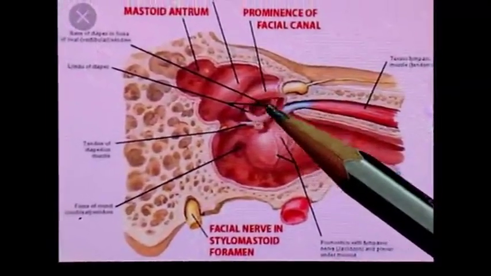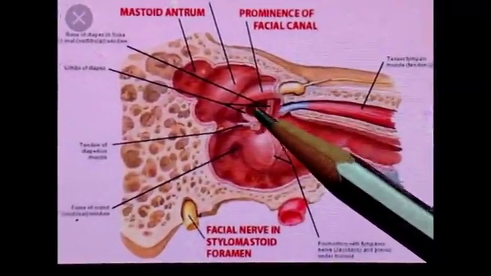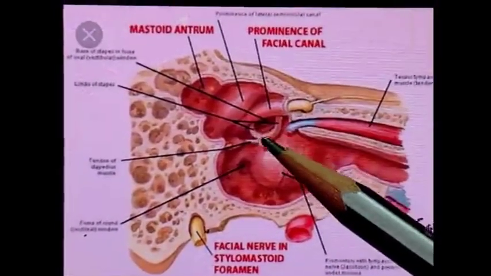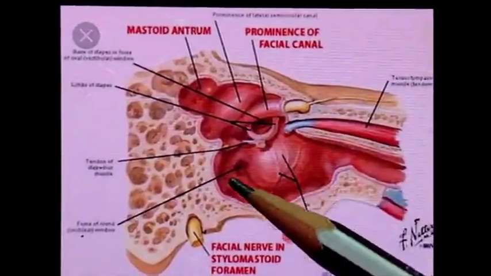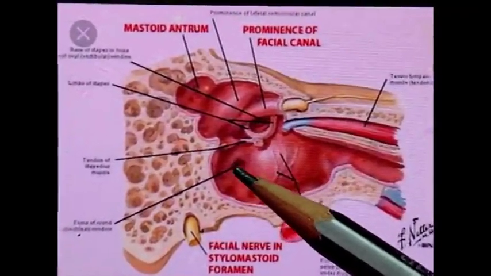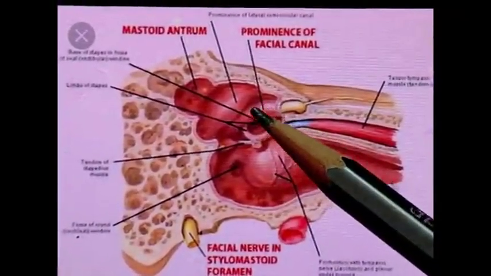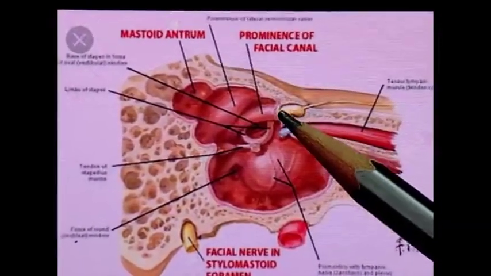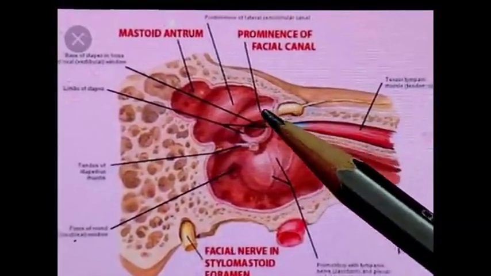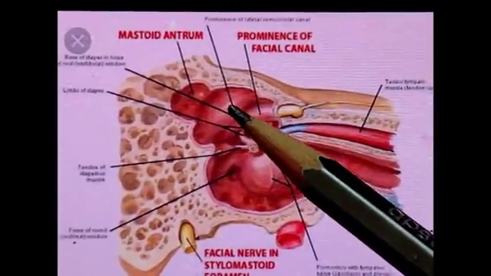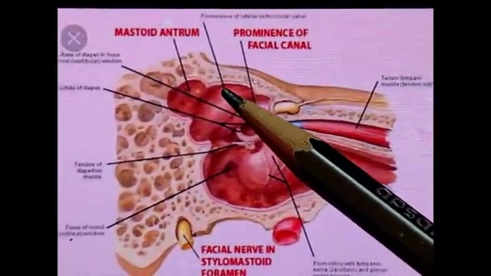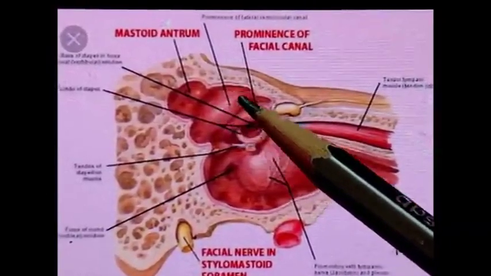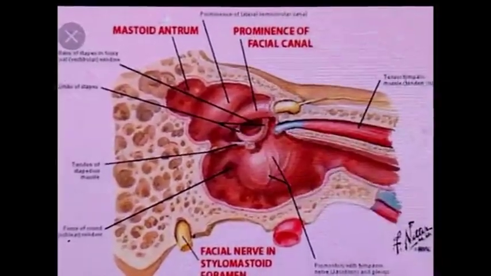This is oval window which is closed by the footplate of stapes bone. This is round window. This is prominence of facial canal. Facial nerve is visible here, which is entering into the facial canal, and this is the prominence of lateral semicircular canal.